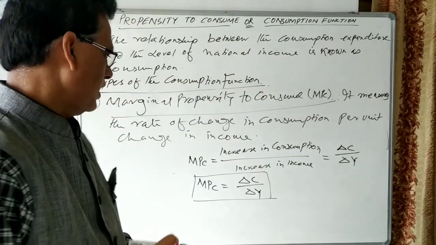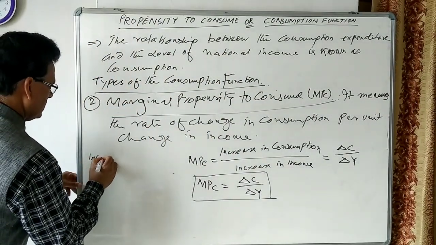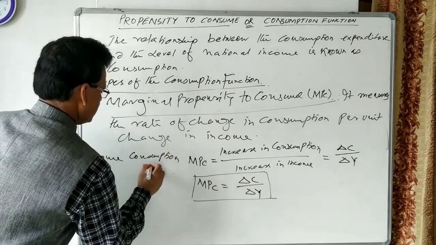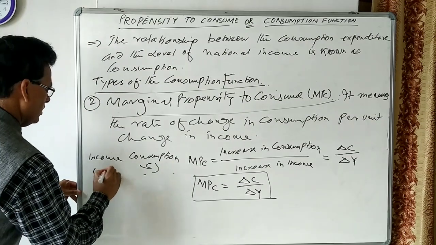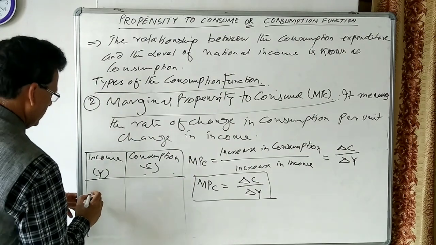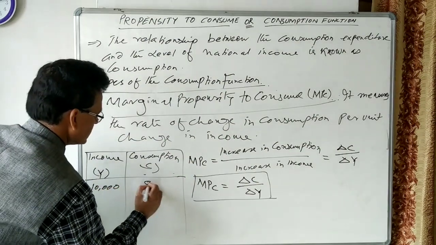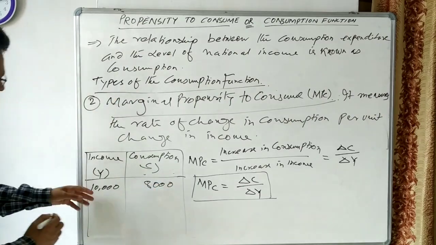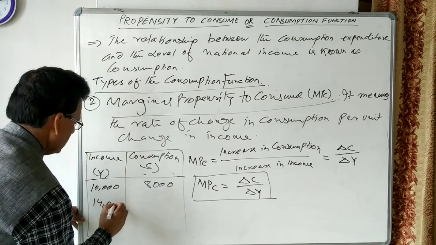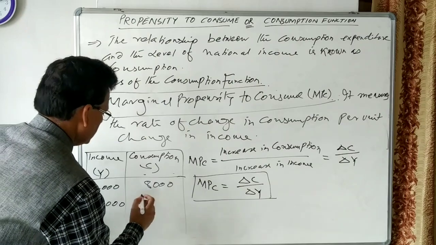Let us see one example. We take the income and the consumption. This is C, this is Y. We have seen income was 10,000 rupees and consumption was 8,000 rupees. What happened? Income increases from 10,000 to 14,000. Consumption also will increase from 8,000 to 10,000.